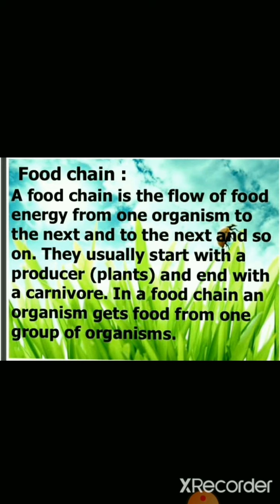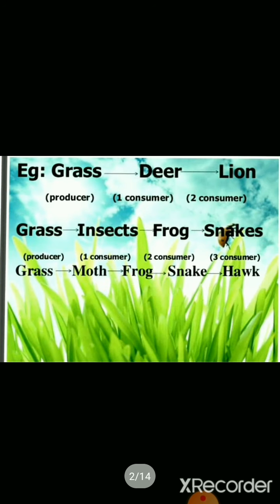Food chain is the flow of food energy from one organism to the next and to the next and so on. It generally starts from the plants, that are producers, and ends with carnivores. So a flow of energy from one organism to another is called the food chain. For example, grass is eaten by deer and deer is eaten by lion. So grass is the producer, deer is the first consumer and lion is the second consumer.